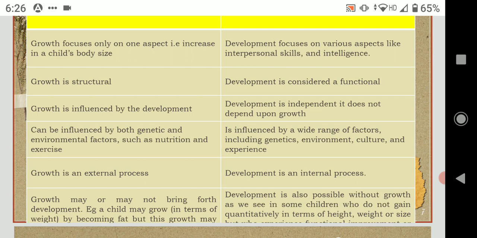So this is how we can say that growth and development are independent of each other. Growth can take place without development. At the same time, development also can take place without growth. So, in this way, we can define or we can differentiate between growth and development.